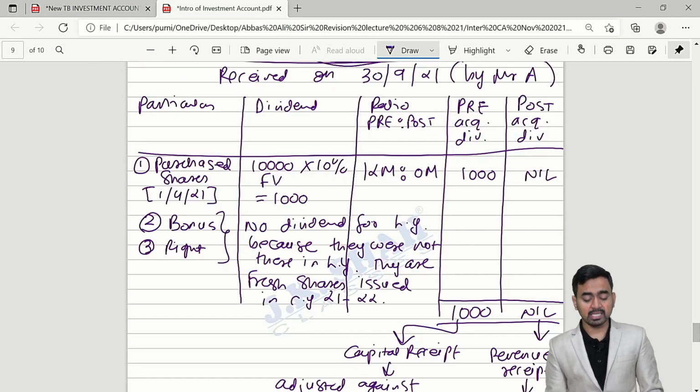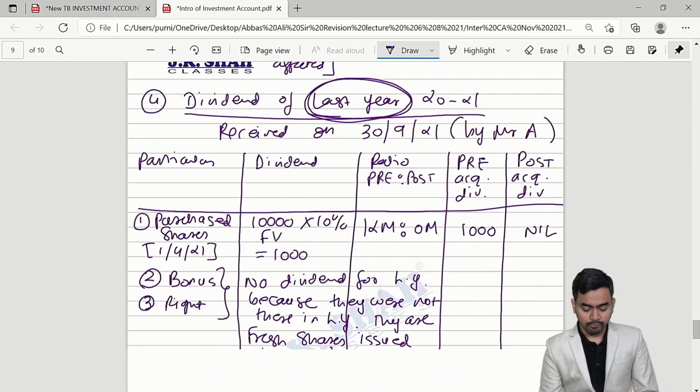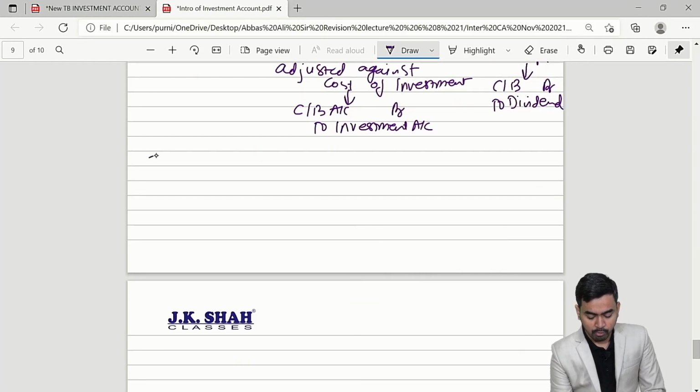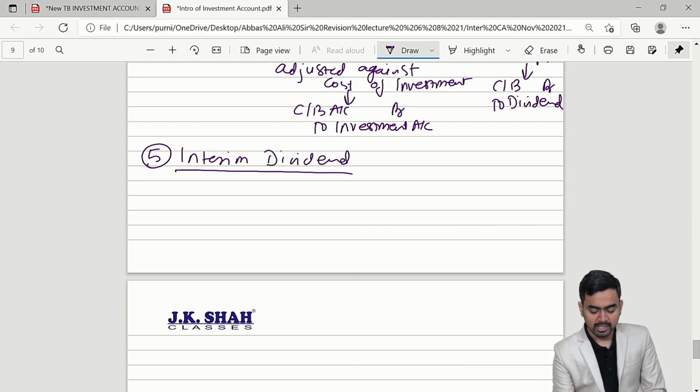So my dear students, even the dividend point is clear with respect to last year. So fourth point done. Now fifth point, interim dividend. What is the meaning of interim dividend? It means current year's dividend.